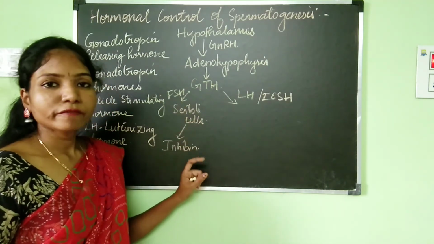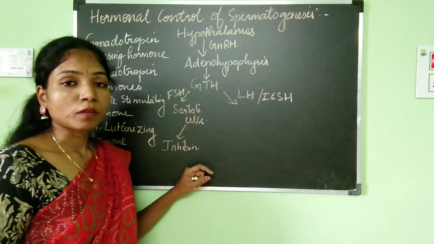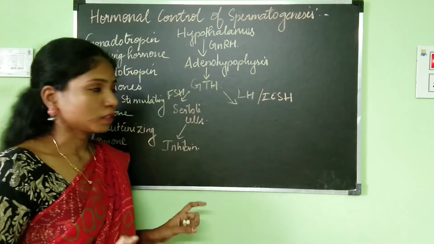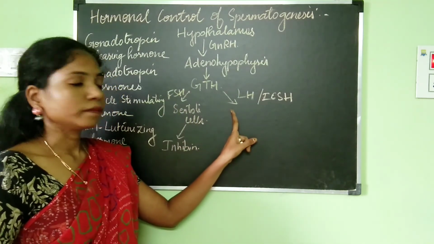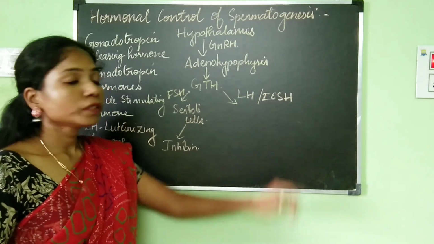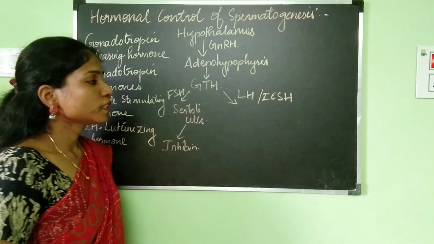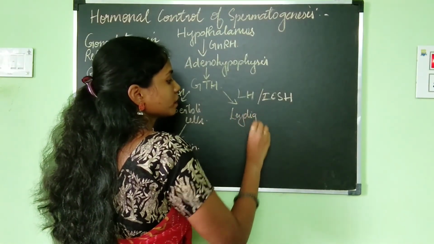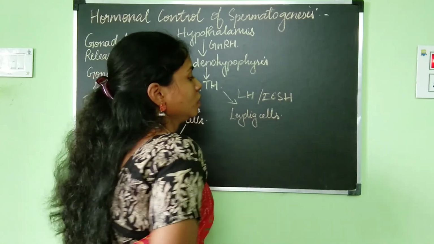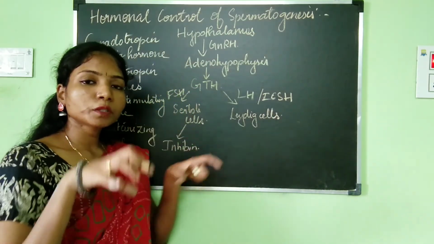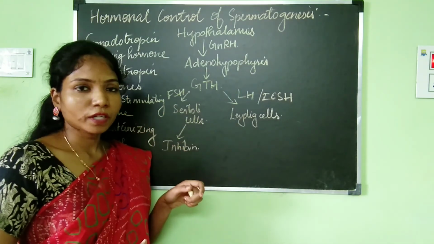So that is one function of the follicle stimulating hormone. Apart from that, FSH is also needed for spermatogenesis. The second function is that of LH, which is also known as interstitial cell stimulating hormone, and it will act on the Leydig cells. Leydig cells are the interstitial cells present in between the cells in the seminiferous tubule.